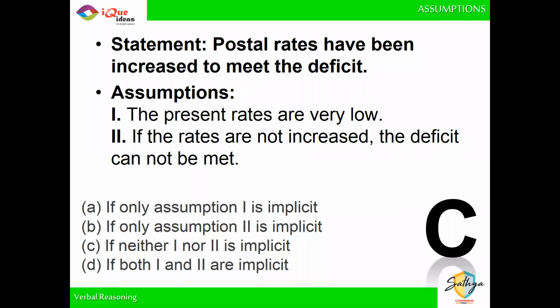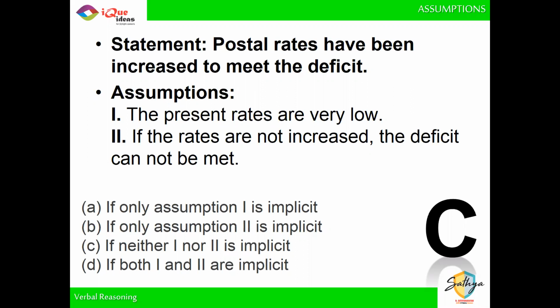Yashvi, why is the second required? Postal rates have been increased to meet the deficit. If rates are not increased, the deficit cannot be met. How do you say that? Why do I need to assume that if the postal rates are not increased, the deficit cannot be met?